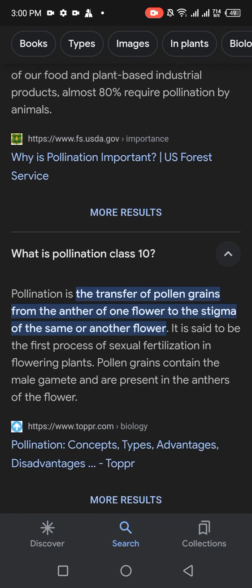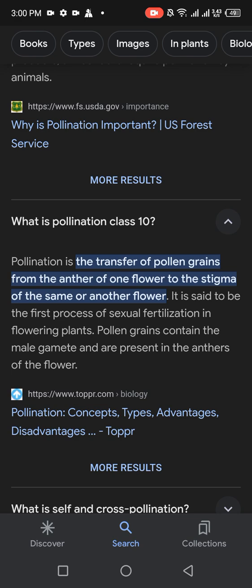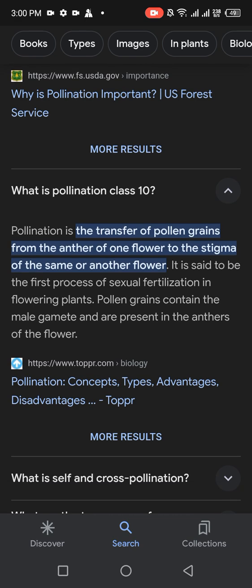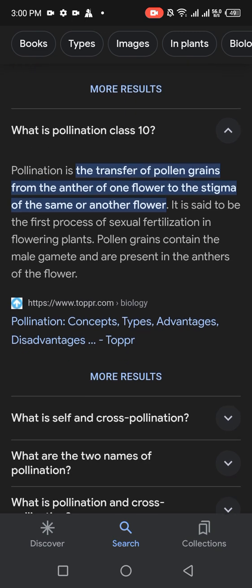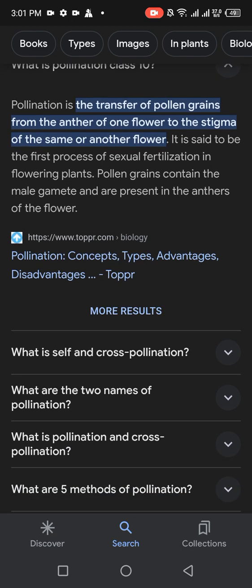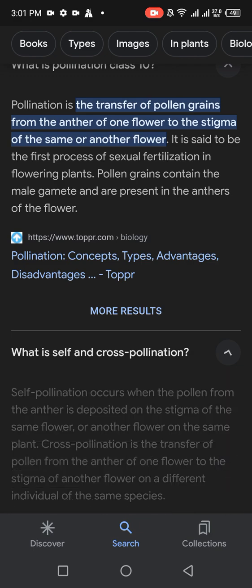So, what is the pollination? For class 10, the pollination is the transfer of pollen grains from the anther of one flower to the stigma of the same or another flower. It is said to be the first process of sexual fertilization in flowering plants. Pollen grains contain the male gamete and are present in the anthers of the flower.